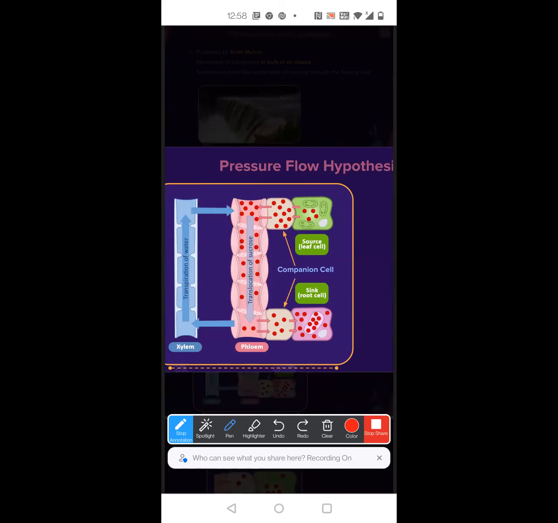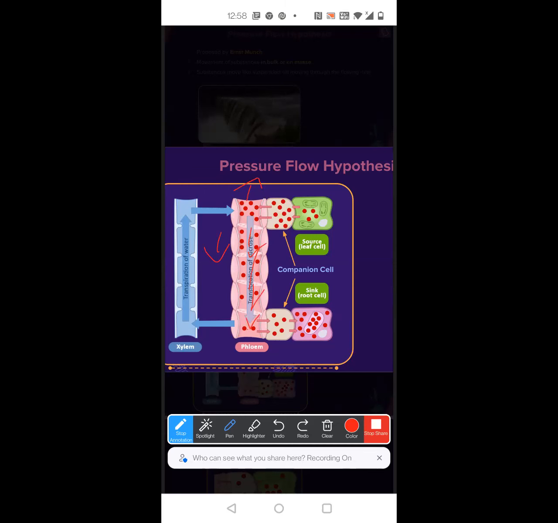What will happen after the water enters the xylem? The cells will become turgid, and that will give rise to turgor pressure. Because of the turgor pressure difference, here the turgor pressure will be high and there it will be low. The flow of particles is always from higher pressure area to lower pressure area. So it will go down the phloem, from cell to companion cell, and keep on going down, down, down.